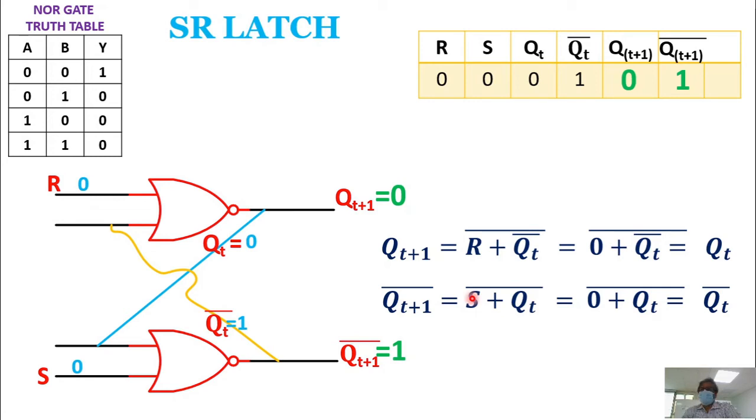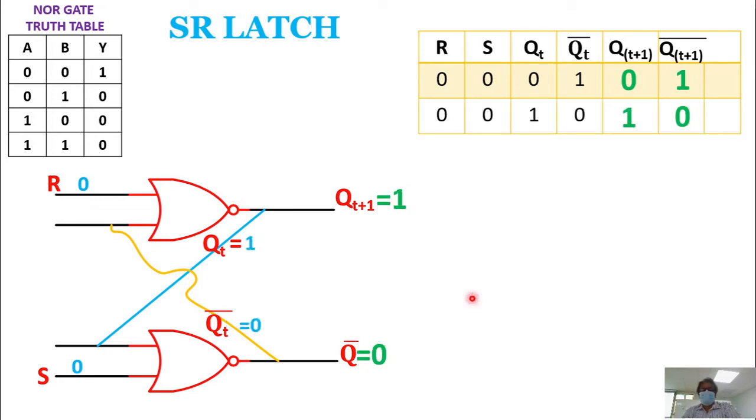Okay, now you have to tell me, what is the output. Suppose R is equal to 0, S is equal to 0, right? And Qt is equal to 1, Qt bar is equal to 0. Can you tell me what is the output? Yeah, that's Qt bar is 0, right? Then what will be the output Qt+1? 1, 0 only. So that means what is the state of the output?